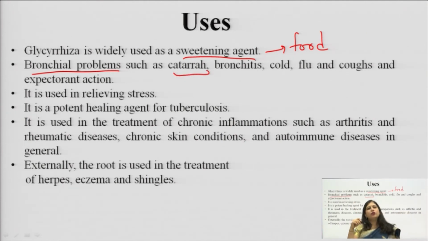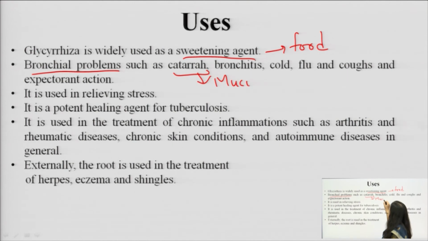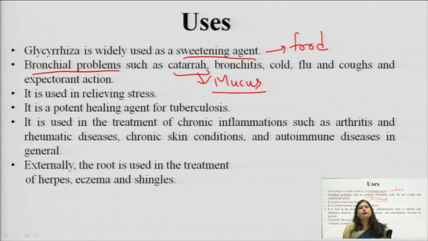Catarrh means it is not acting as a catarrh, but it is treating catarrh. Catarrh is when there is a lot of mucus secretion in the upper respiratory tract. Due to certain infections, certain patients continuously have the production of mucus secretion, which you call as bulgum in common language. When this mucus is continuously getting produced, that is known as catarrh, and a catarrhal is a drug which cures the catarrh. So, licorice is a catarrhal.